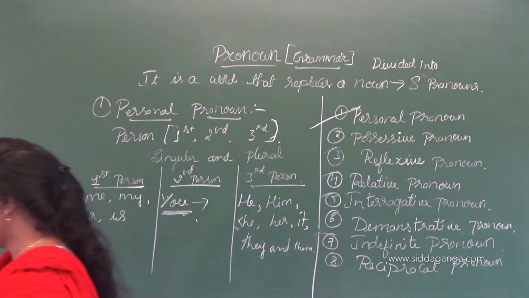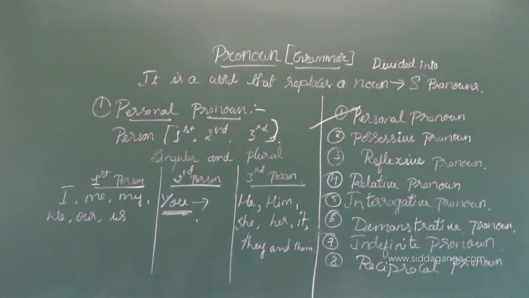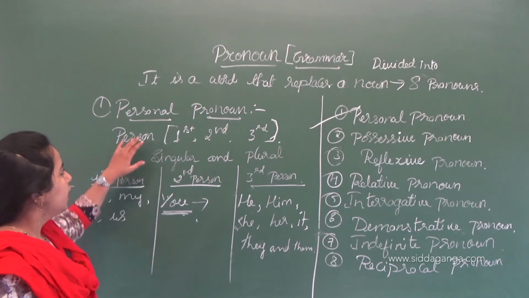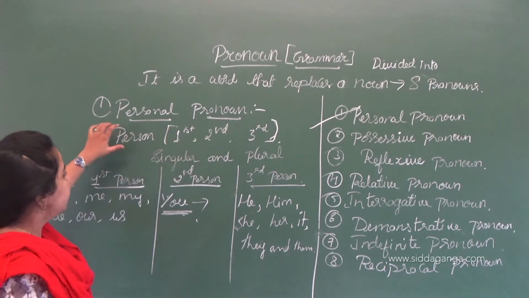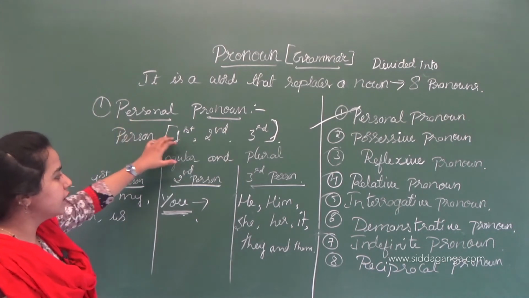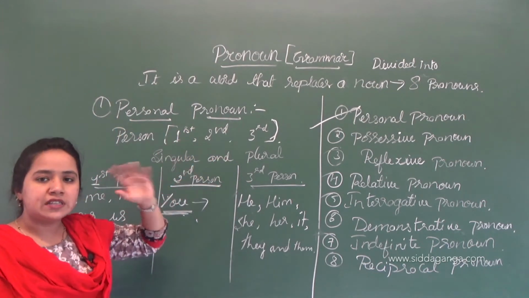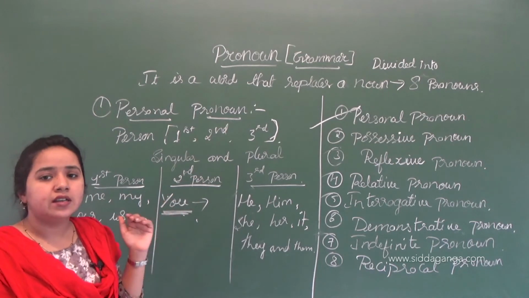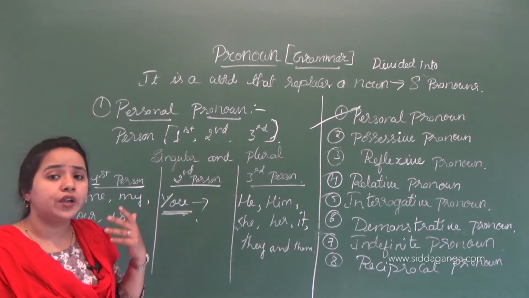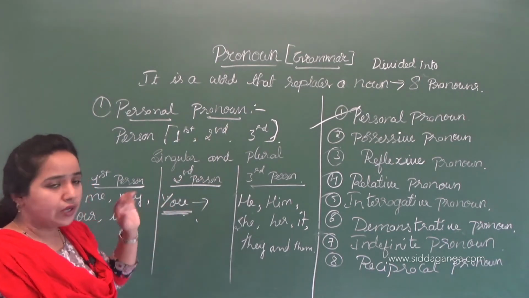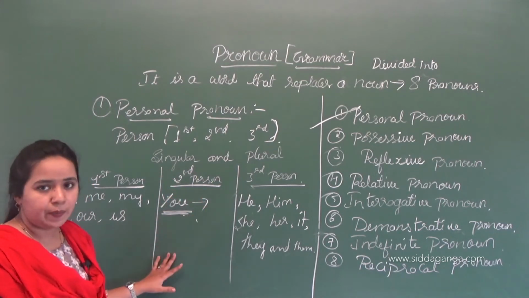I will write some examples here. With the examples you can understand it more clearly. I hope that all of you understand it. Personal pronoun means it speaks about persons, singular and plural. If the pronoun is singular or plural, how are we going to identify it? We identify it with the help of this figure.